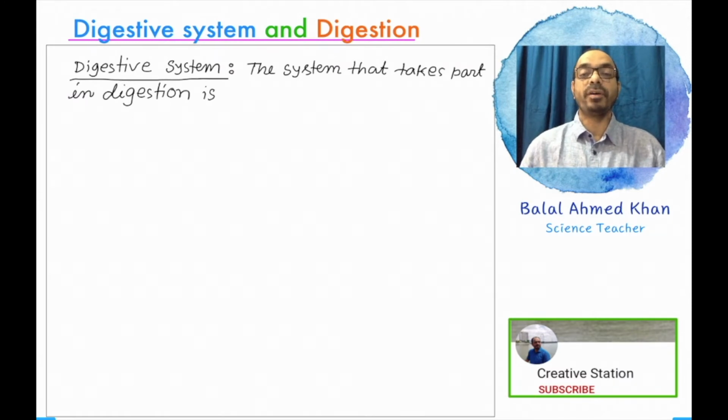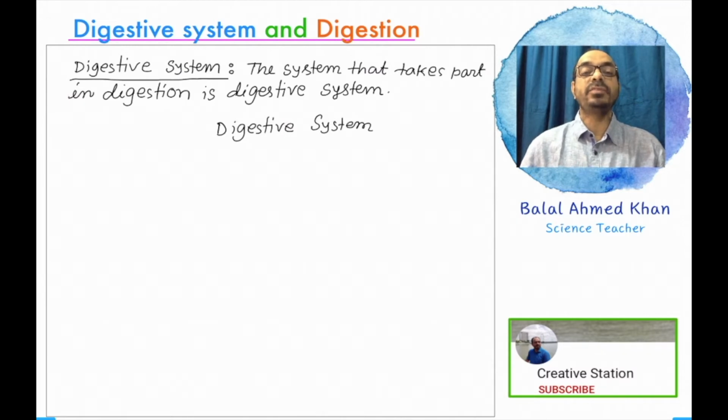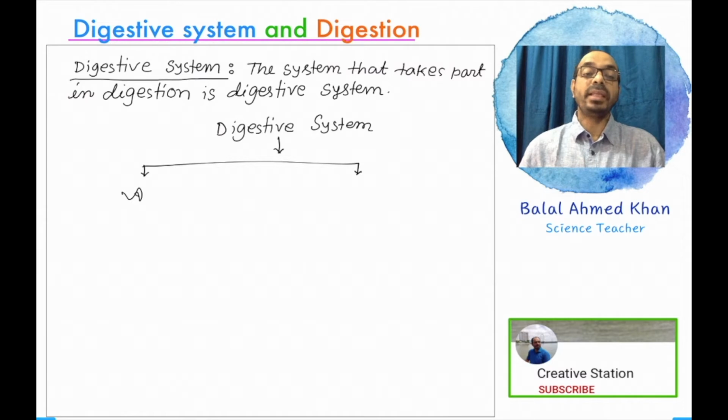There are different parts of our digestive system, such as mouth, esophagus, stomach, liver, pancreas, small and large intestine, rectum, anus, etc. All the parts of the digestive system can be divided into two groups. One of them is digestive glands and another one is alimentary canal. Digestive glands and alimentary canal, these two parts divide our digestive system. So the digestive system is mainly divided into two parts.